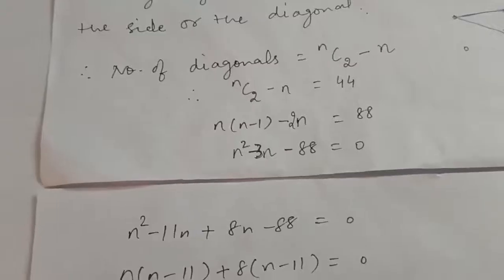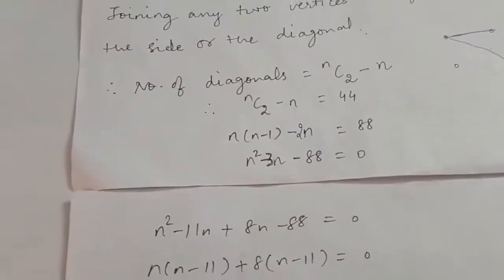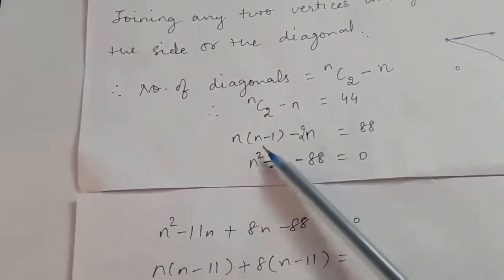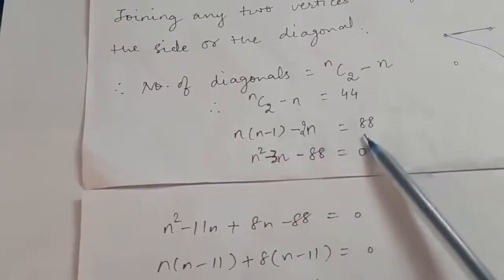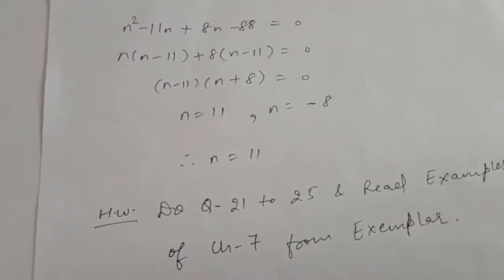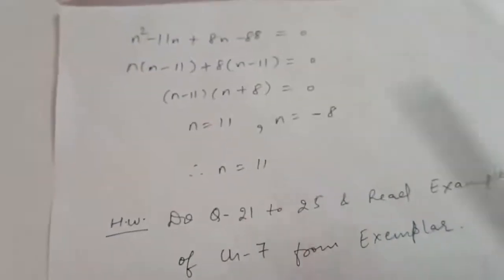When you solve it, nC2 will be n factorial upon 2 factorial into n minus 2 factorial, right? Which you will get as n into n minus 1 upon 2. Taking LCM, you will get n into n minus 1 minus 2n equal to 88. And when you solve this completely, you will get the value of n as 11 and minus 8. But the number of sides cannot be negative, right? Therefore, n must be 11.